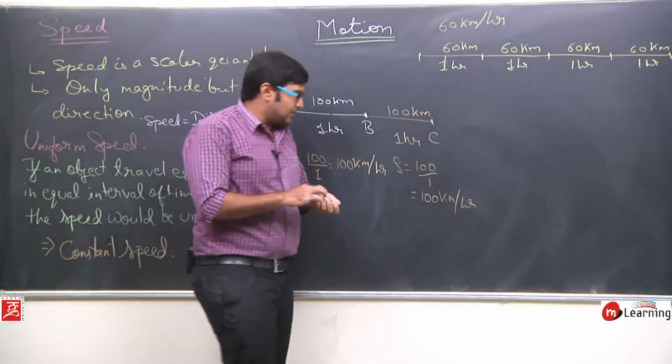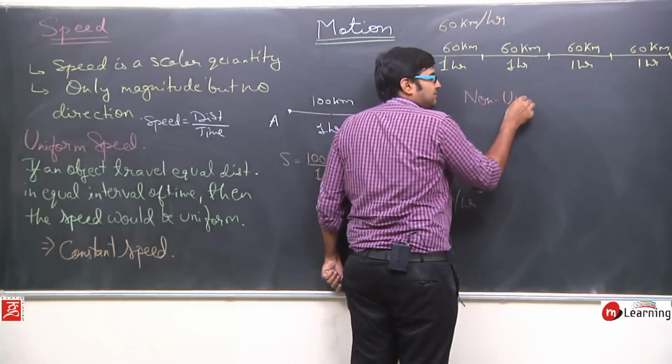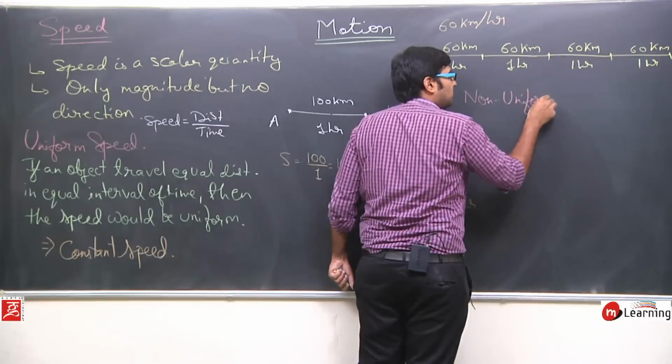Okay. Similarly, there is a concept of non-uniform speed. It is just similar to uniform and non-uniform motion.